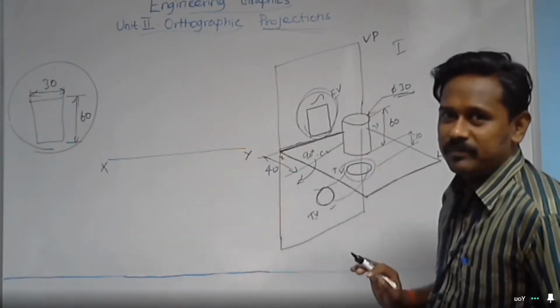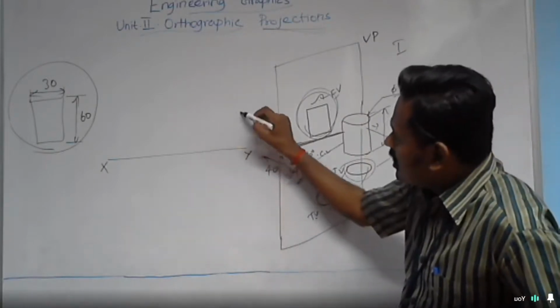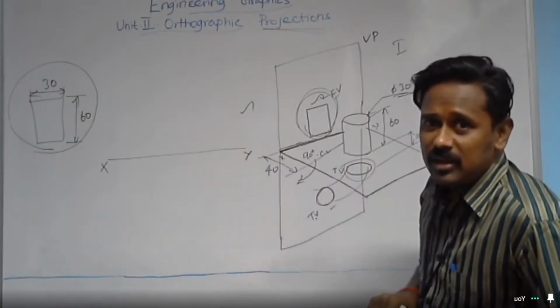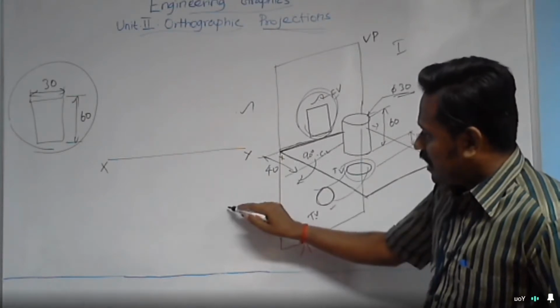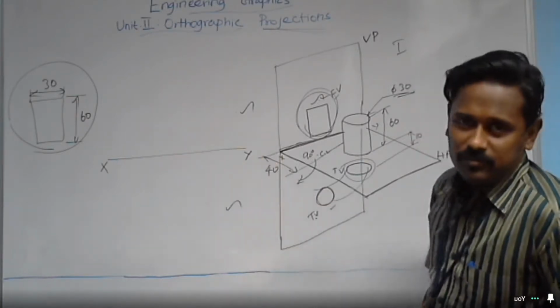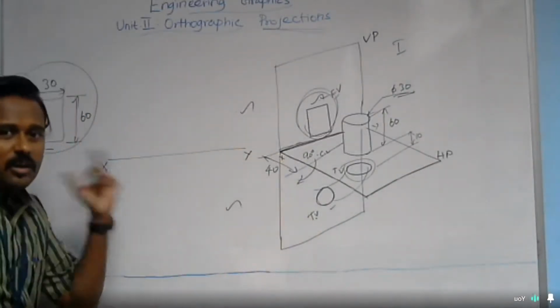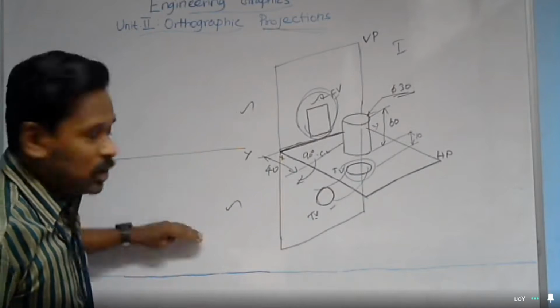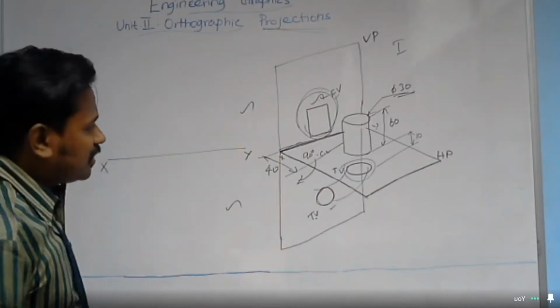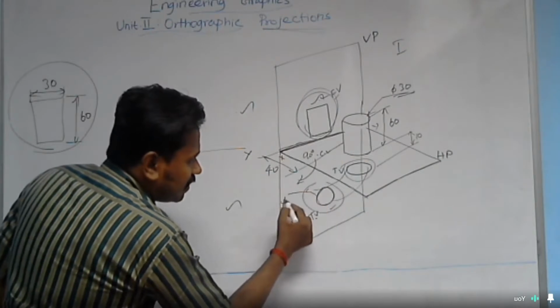The front view is above the XY line, so this region is occupied by the front view, and the region below the XY line is occupied by the top view. Now I am going to draw the top view, which is below the XY line. The top view is nothing but a circle of diameter 30.